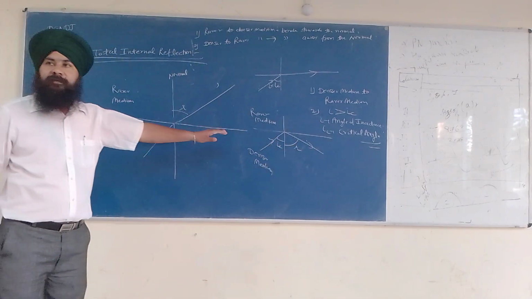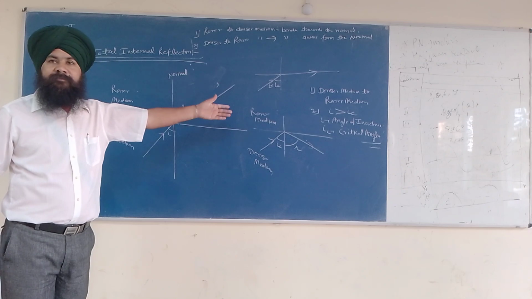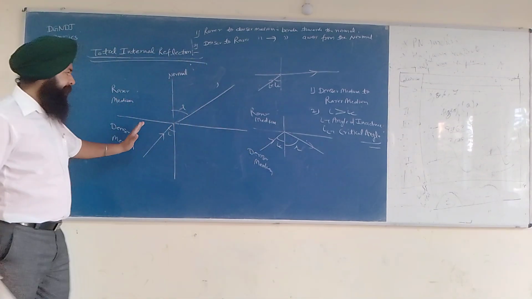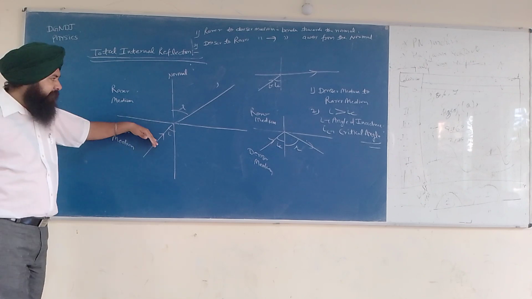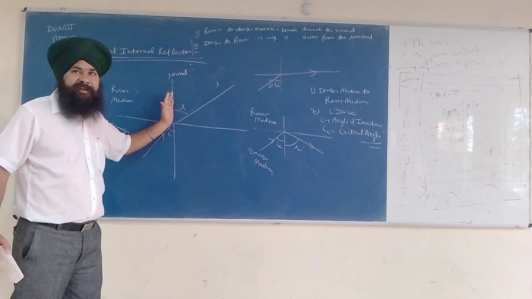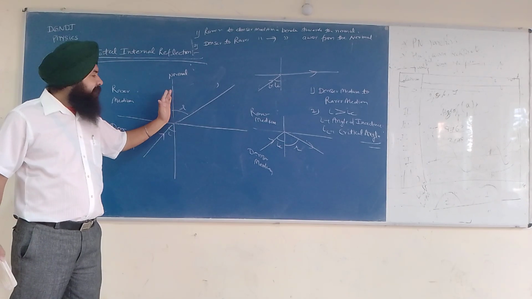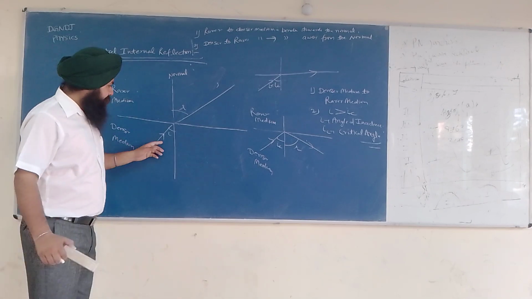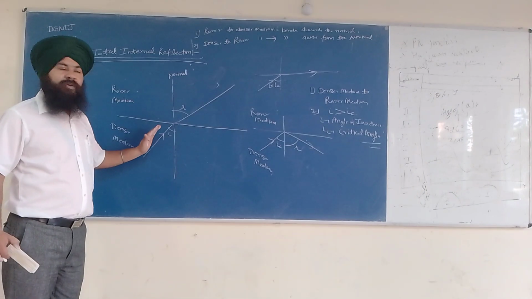Are you getting this point? Or should I explain again? See, in the first diagram, when light travels from denser medium to the rarer medium, what will happen? It gets refracted, and the refracted light bends away from the normal. Now I slowly increase the angle of incidence. What will happen?